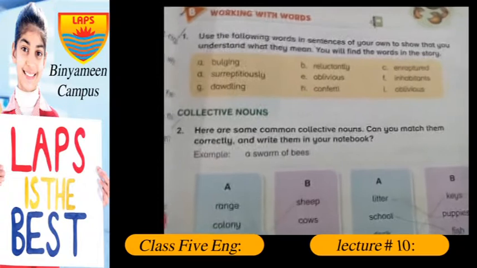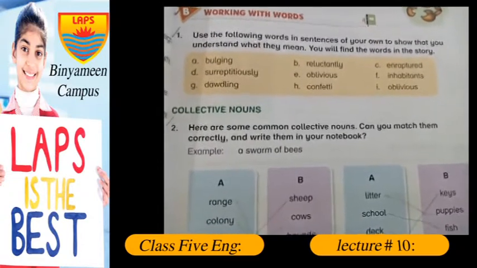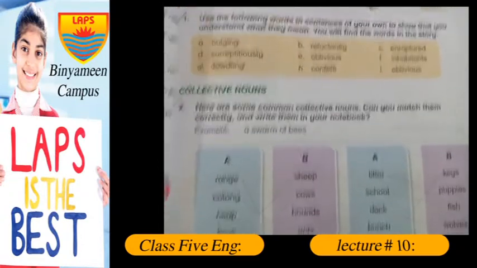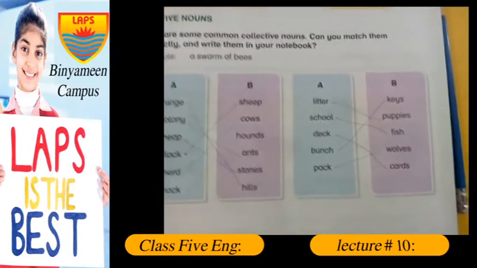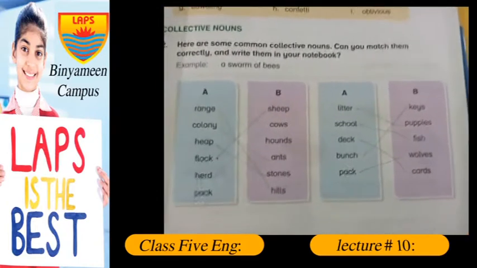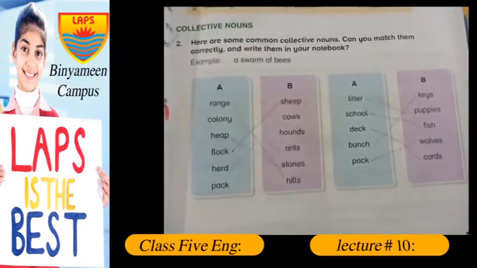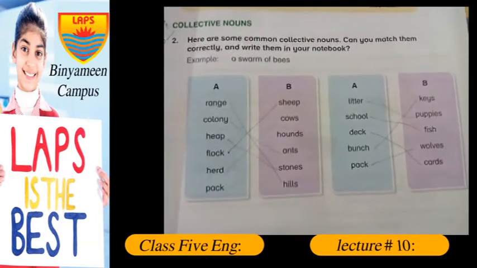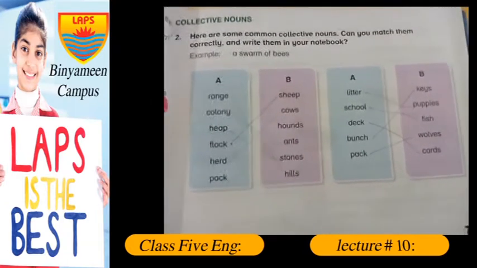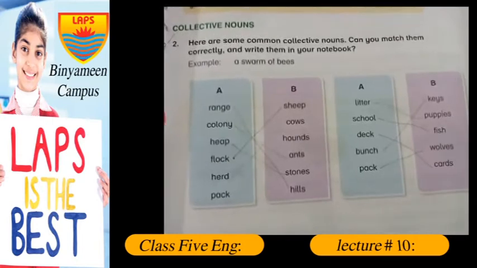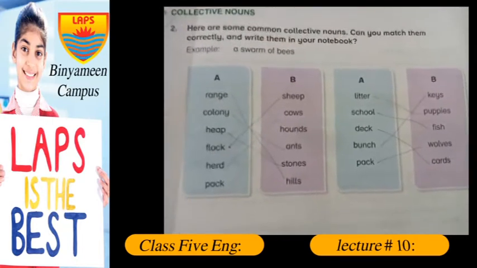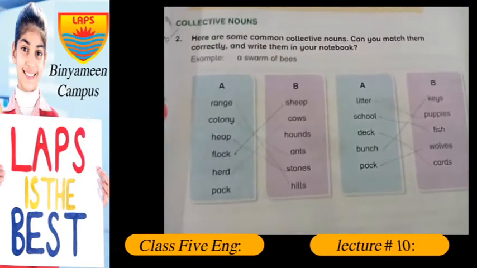So the next one, here are some common collective nouns. Can you match them correctly and write them in your notebooks? Now the solution is already given on your given sheets, but it is already solved in my book here. You can copy it from here. Now we can't match range with sheep because a range of sheep is not a suitable collective noun for sheep. So range will be used for hills.